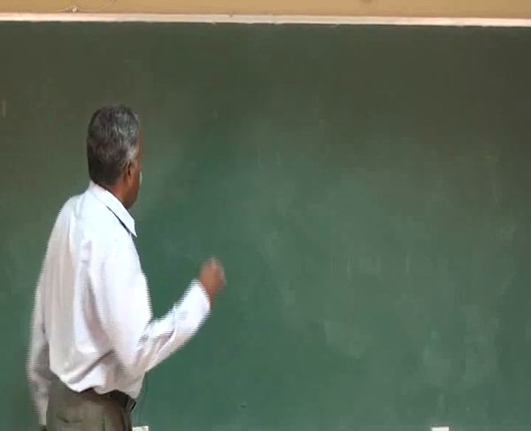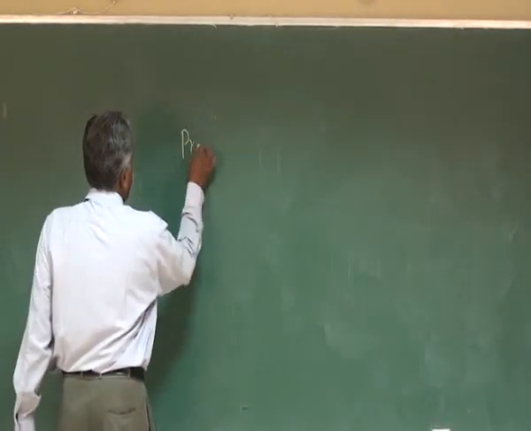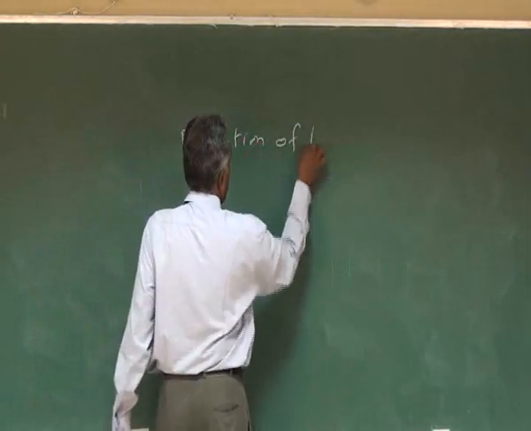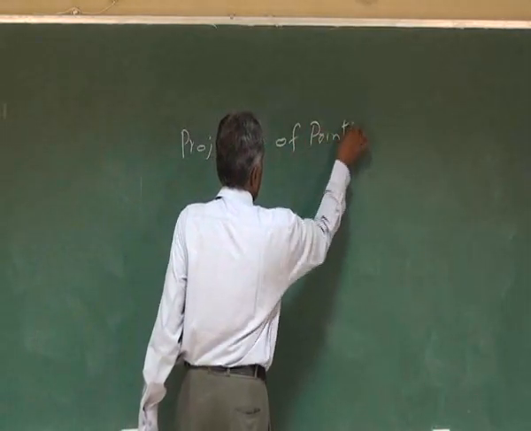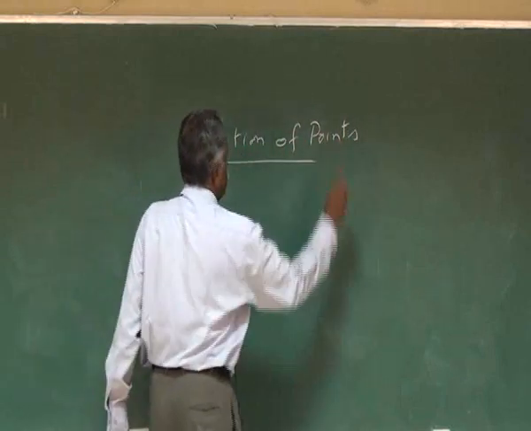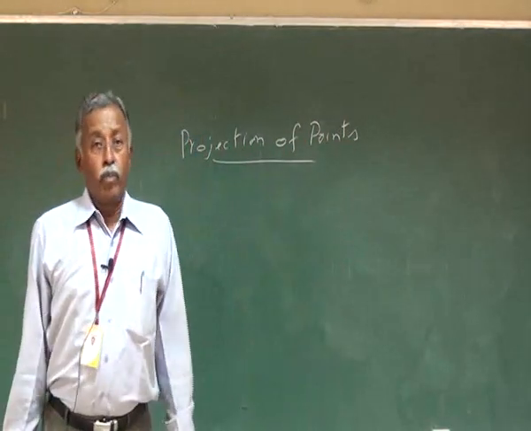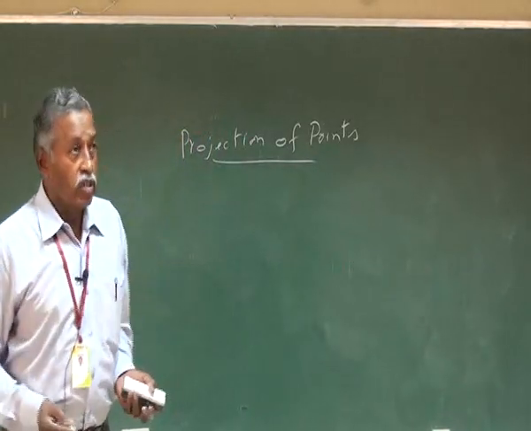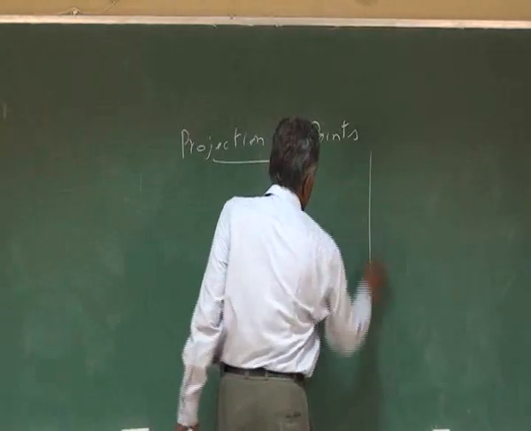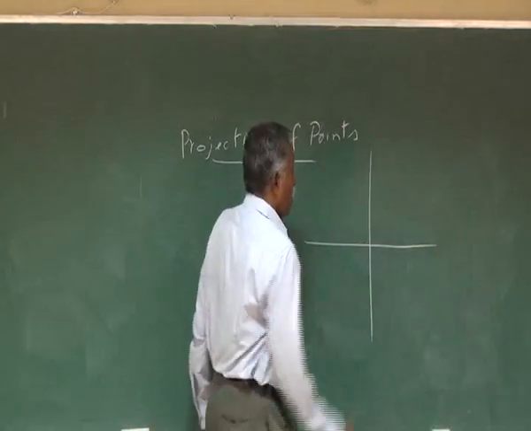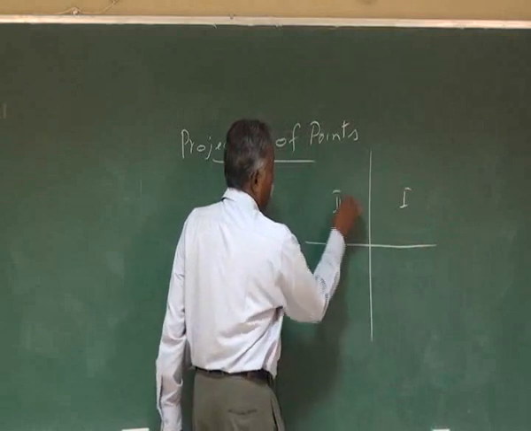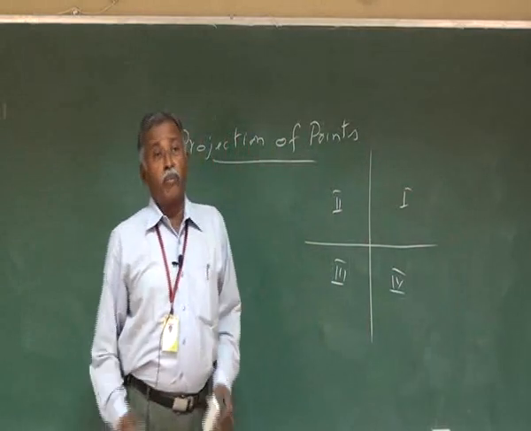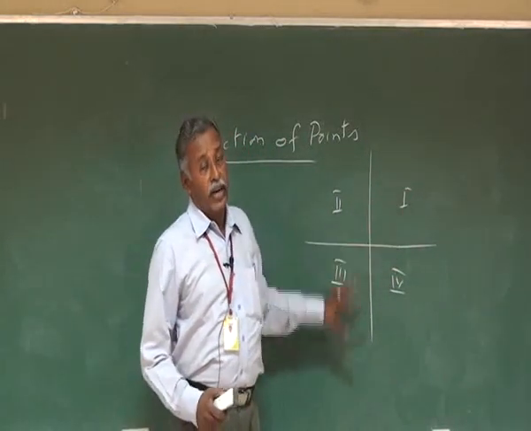Now we will see what is projection of points. Any point can be specified anywhere in the space. The space can be divided into 4 quadrants as we have already seen. This is first quadrant, second quadrant, third quadrant and fourth quadrant. The point can be kept anywhere in these 4 quadrants.